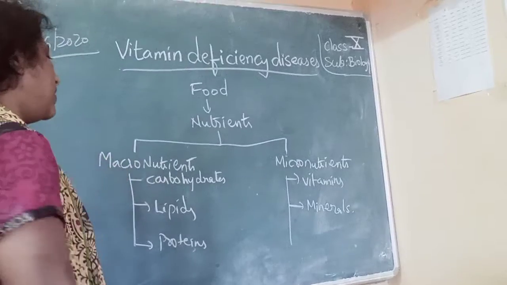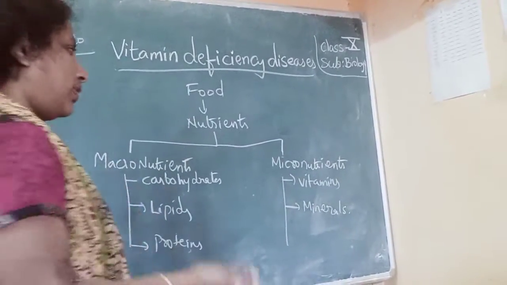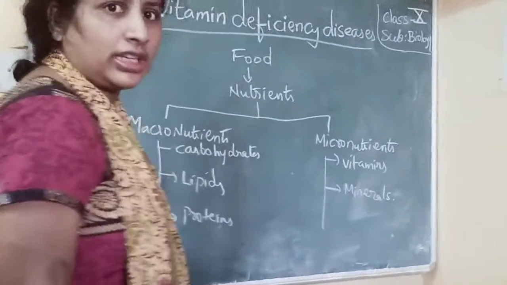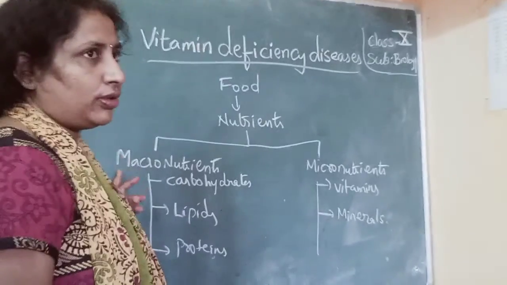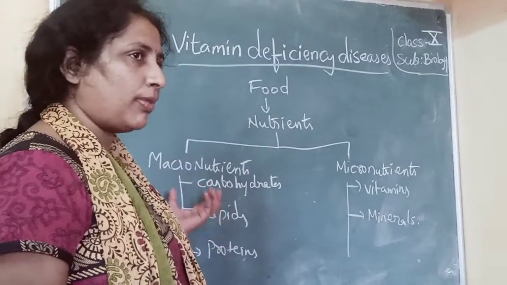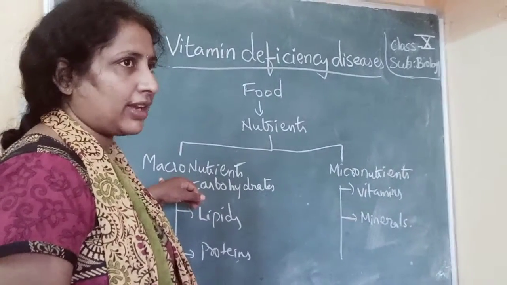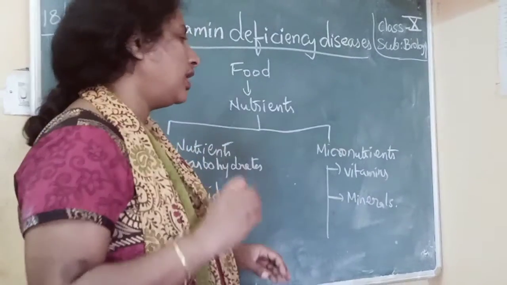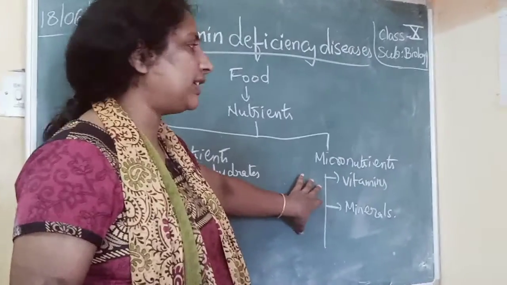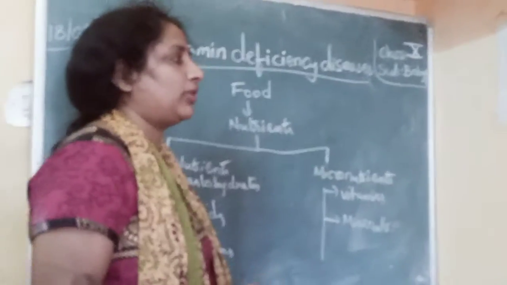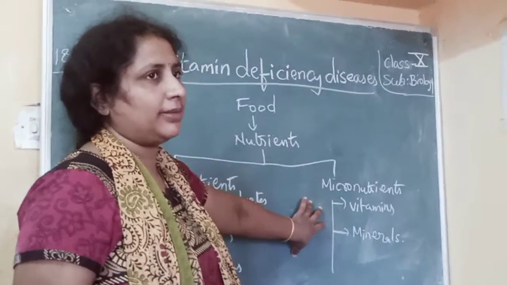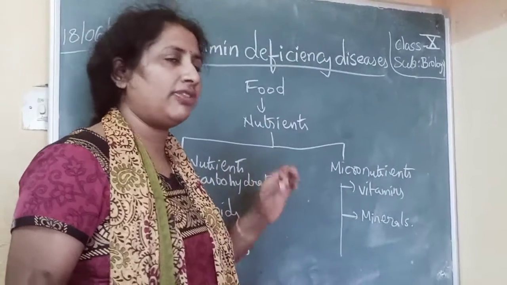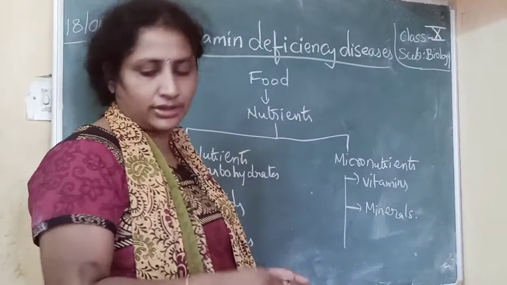So macronutrients are necessary more, means the quantity is more. They are needed more in amount for the body. That's why they are called macronutrients. Micro, they are needed in very less amount, very minute amounts. They are needed for the body definitely, but in very minute amounts. But they are very important for the body. If they are absent, it will lead to some diseases.